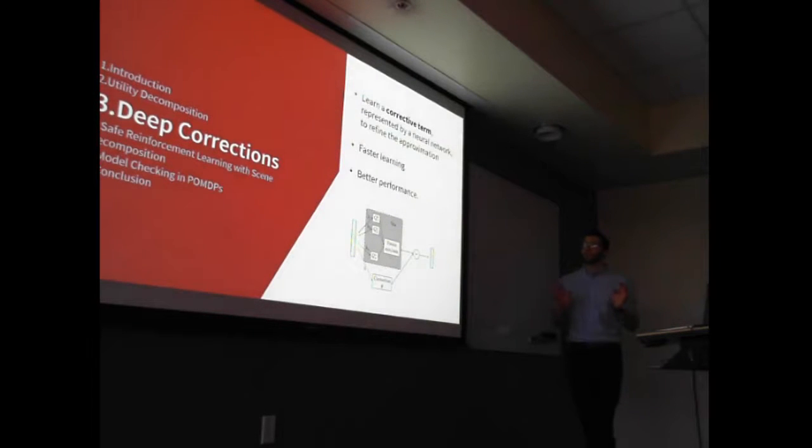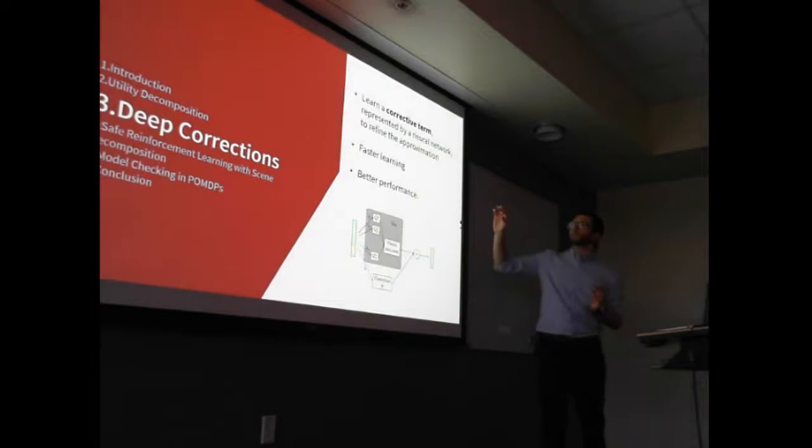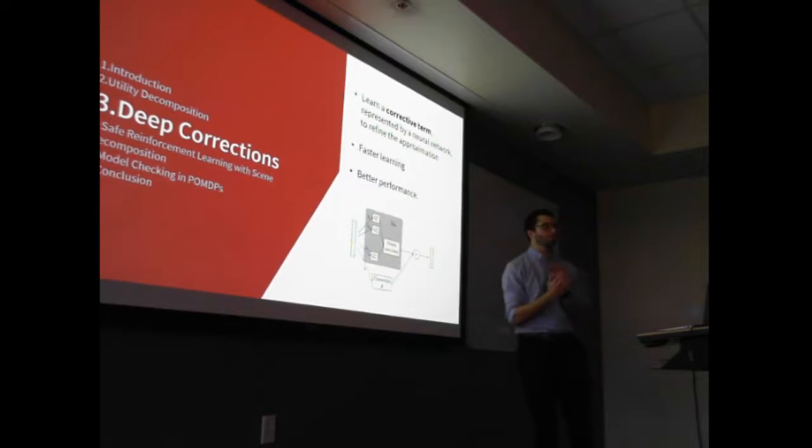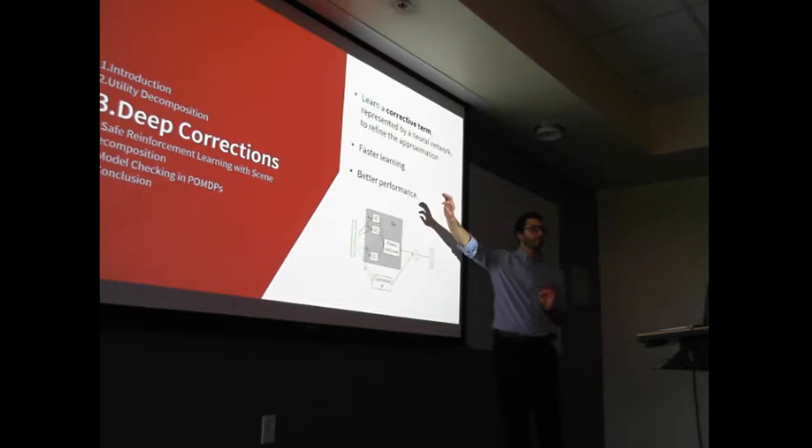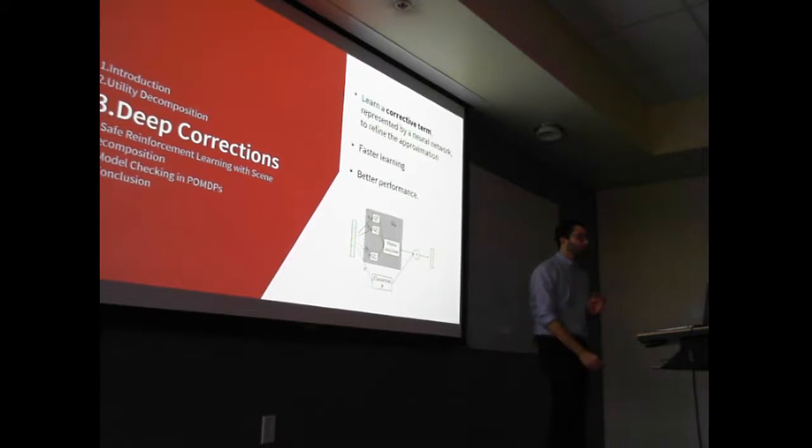So to cope with this, we came up with this deep correction algorithm, which consists in learning a corrective term that will refine the approximation of the utility function. And we will show that this algorithm can lead to faster learning of policy and better performance.